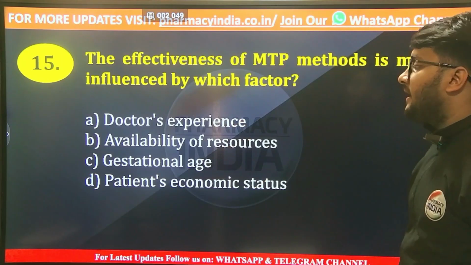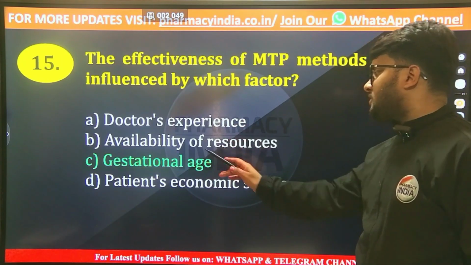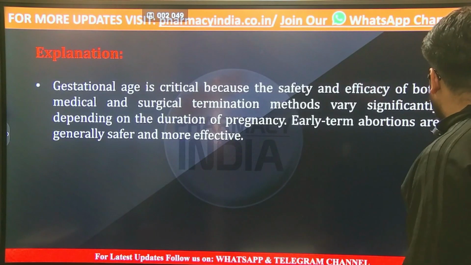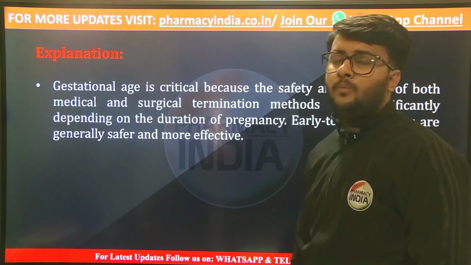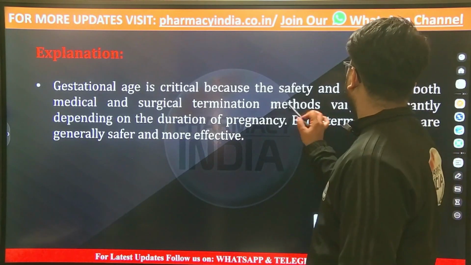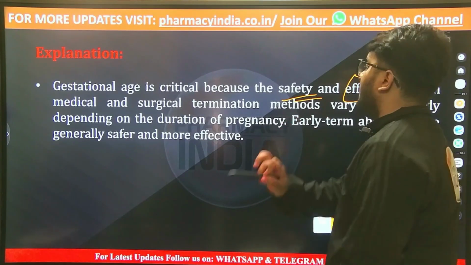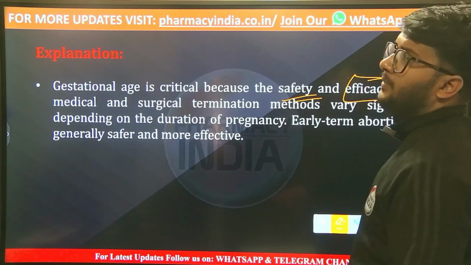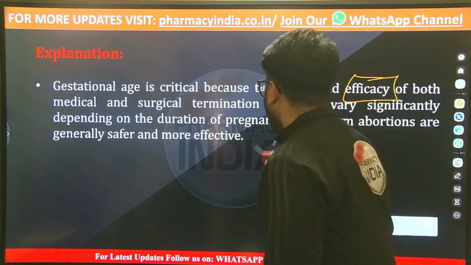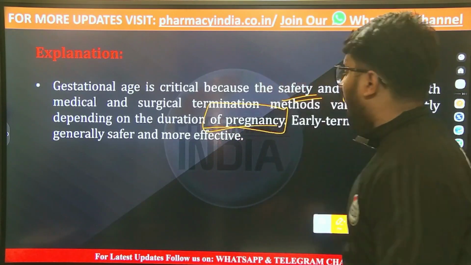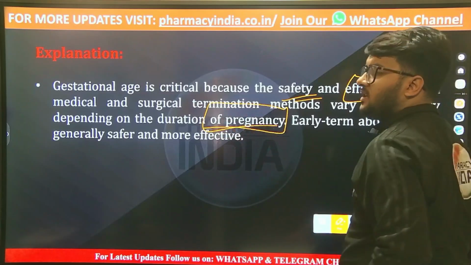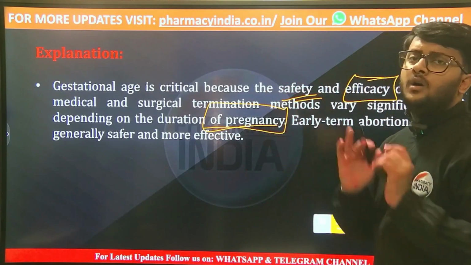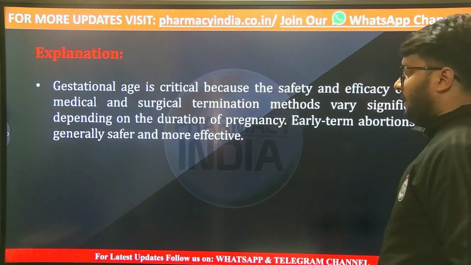And the correct answer is option number C, that is gestational age. Because the gestational age is critical when we are talking about the safety and the efficacy of both medical and surgical termination methods to terminate a pregnancy or to abort a pregnancy. That is totally depending on the duration of the pregnancy. Early term abortions are generally safer and more effective than later terminations of any pregnancy.